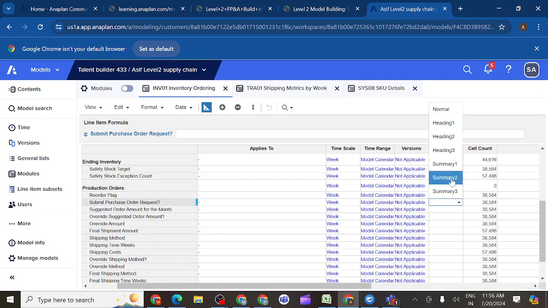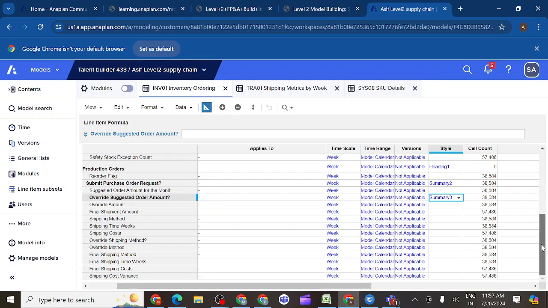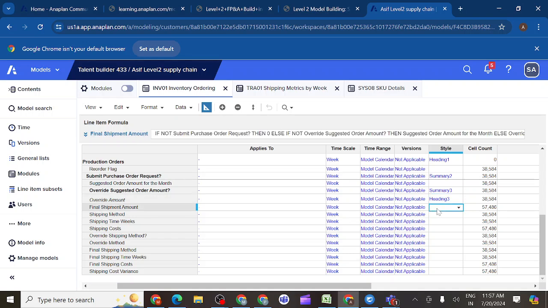Summary 2. And then override suggested order amount should be summary 3. Okay. And then override amount heading 3. Fine. Then the final shipping amount should be summary 1.